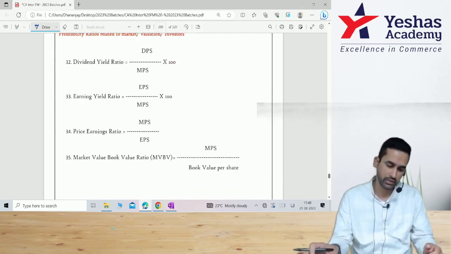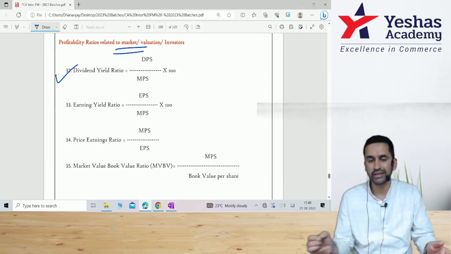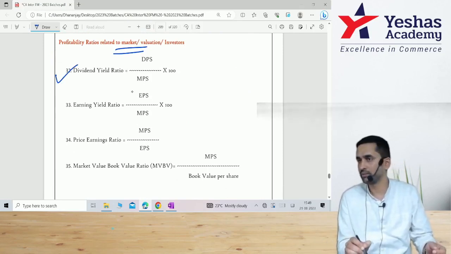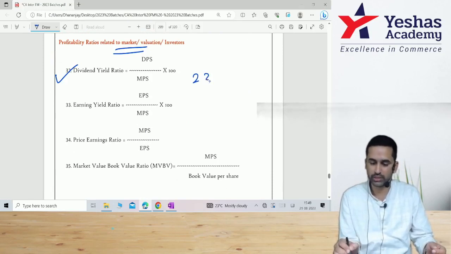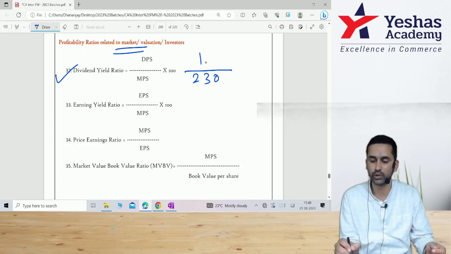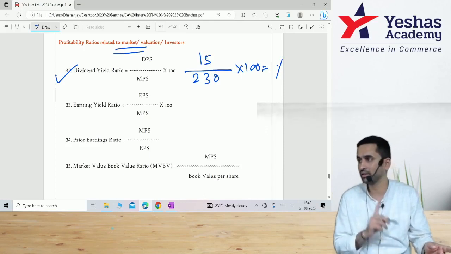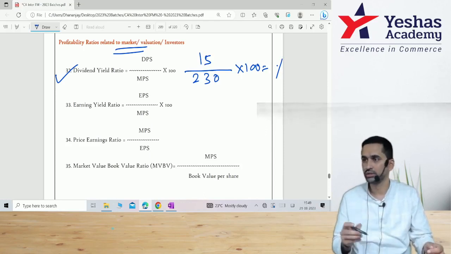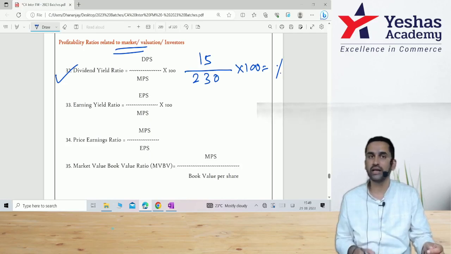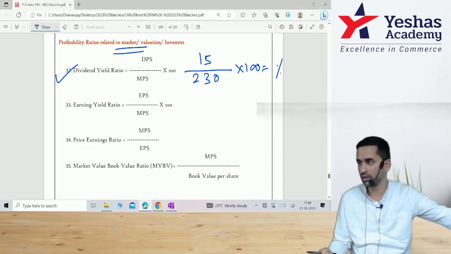Right? Last set of ratios is related to share market. Dividend yield ratio: dividend per share divided by market price per share. Suppose the company share price today is 230 rupees. This is what I have to pay to purchase. End of the year, I am going to get say 15 rupee dividend, into 100 when I do in percentage. Any return, remember, yield return is always in percentage. So this tells me how much is the annual return that I'm going to get. Here we are not considering increase in the share price. We are only considering the dividend amount that you're going to earn.